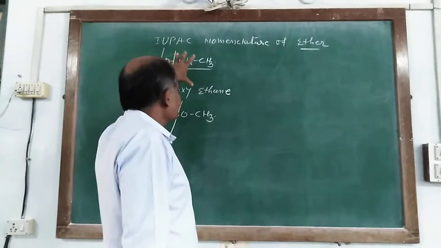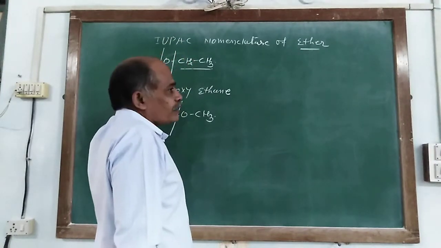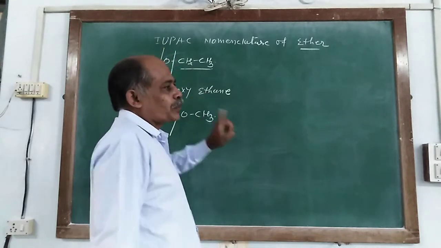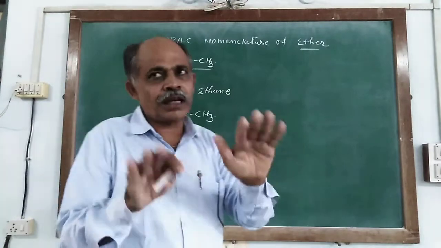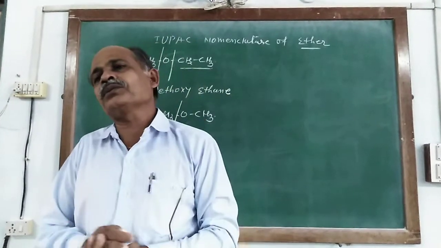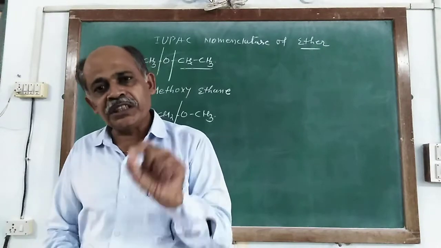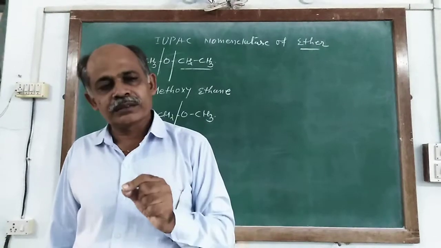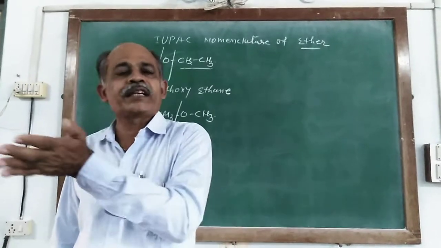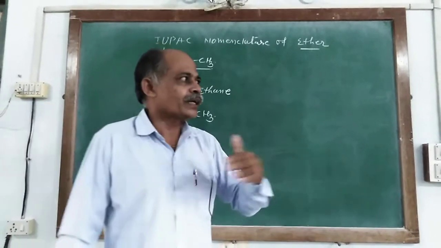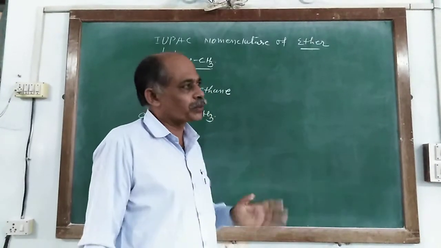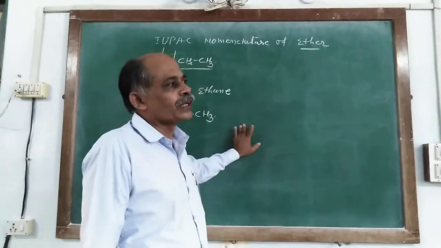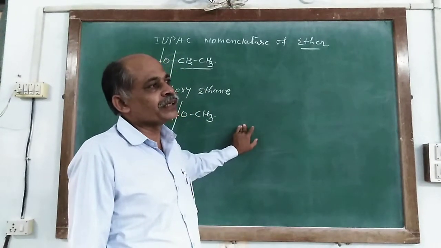So you concentrate here on which alkyl group the oxygen is taken with. Both alkyl groups are linked with oxygen; the alkyl group having the minimum carbon number takes the oxygen and is named as an alkoxy group, and the remaining part of the compound is named as alkane.